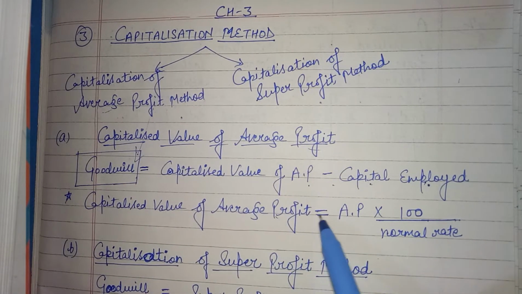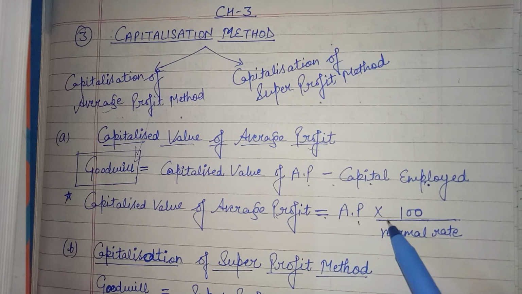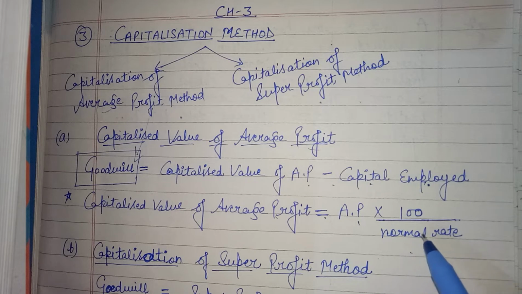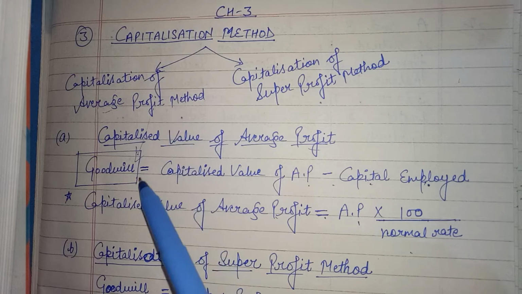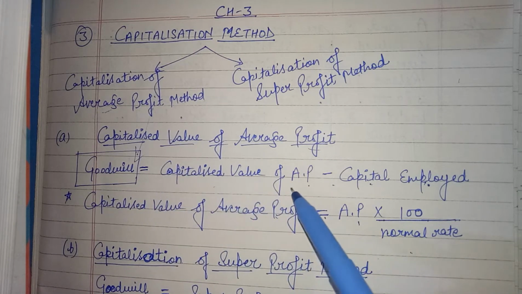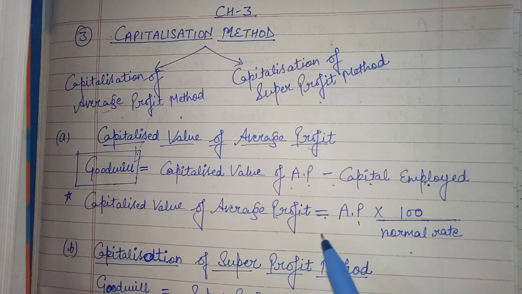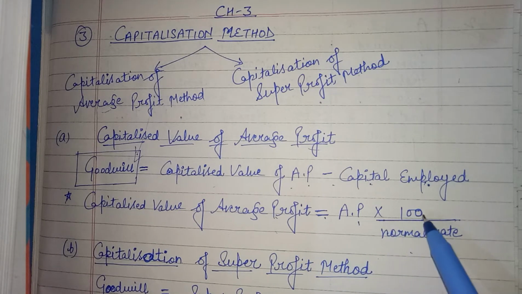Capitalized value of average profit is equal to average profit multiplied by 100 upon normal rate. Clear? So the formula of goodwill under capitalization of average profit method is capitalized value of average profit minus capital employed, and capitalized value of average profit is average profit into 100 upon normal rate.